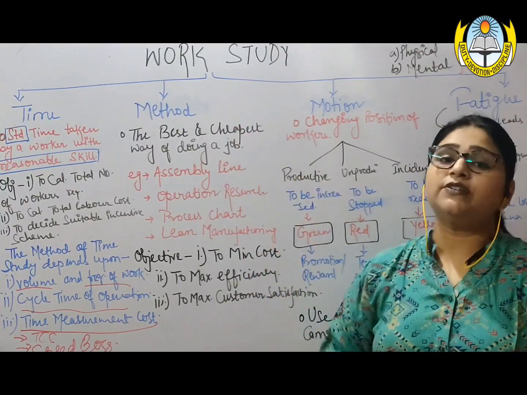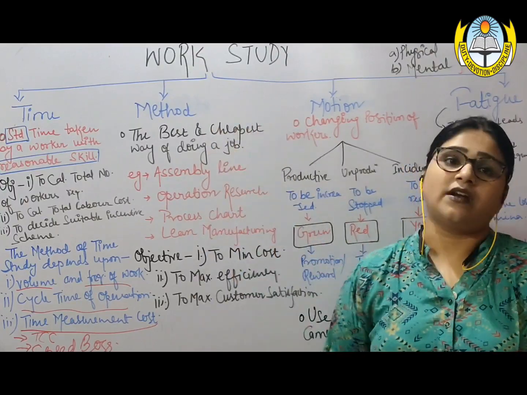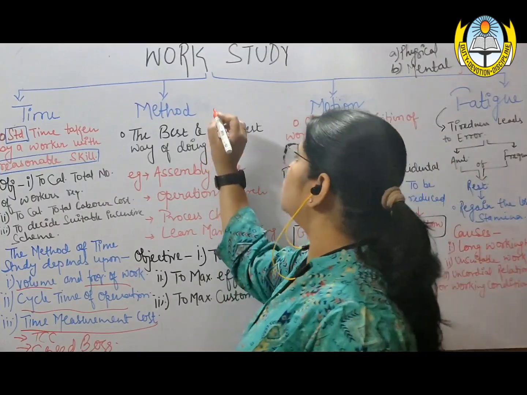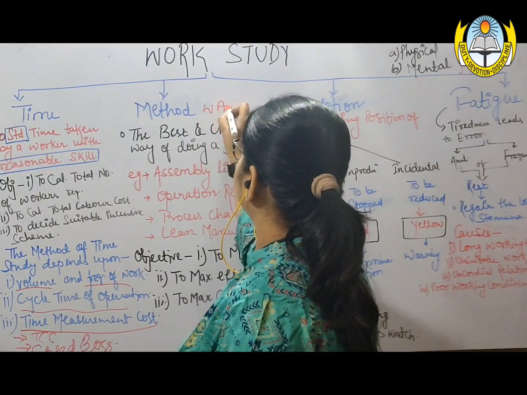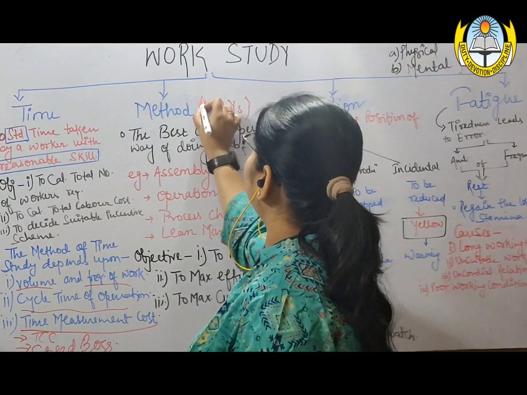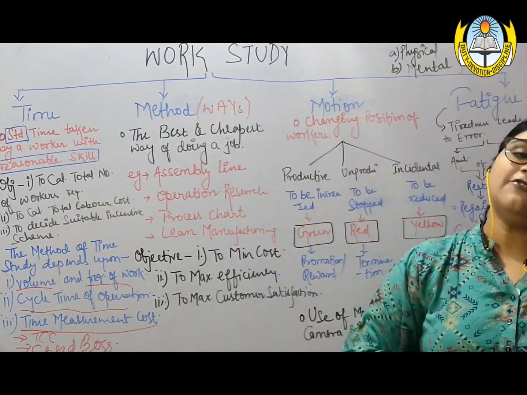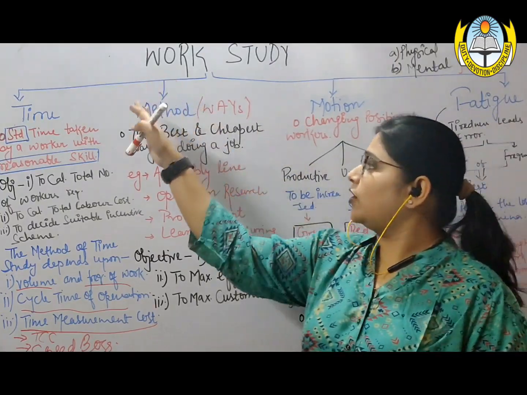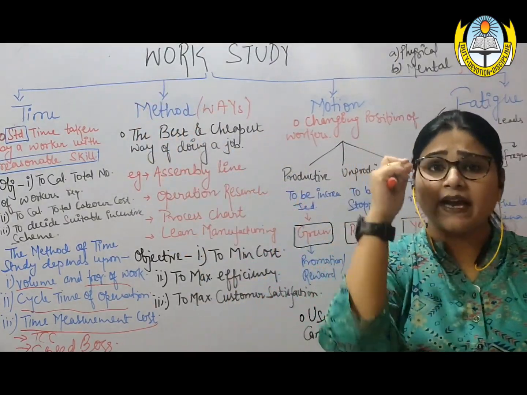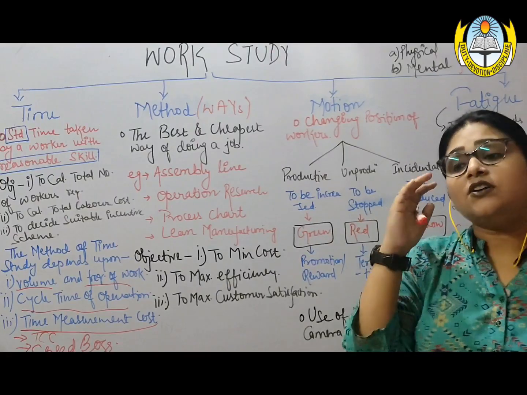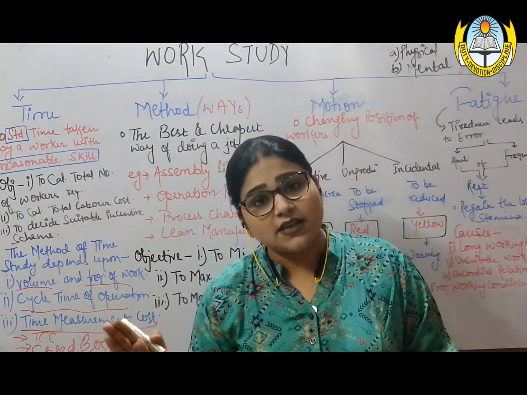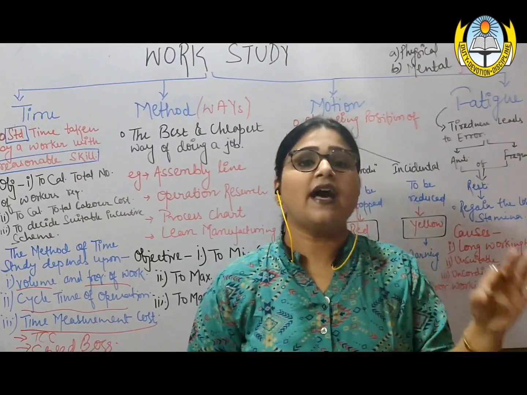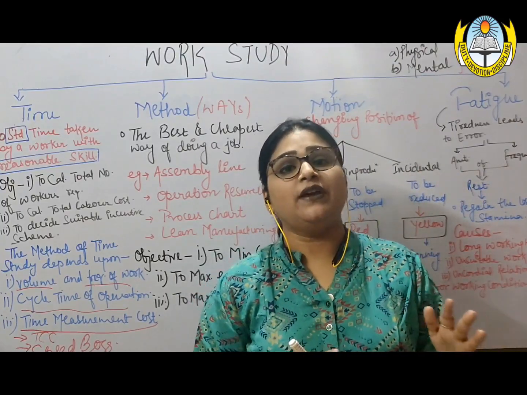Moving ahead to the next, that is method study. If you see the meaning of the word method, method is all about ways. The ways of doing different work. What are the ways of performing different tasks? So Taylor propounded that always do a scientific research, check each and every task scientifically, and then find out the best and the cheapest way of doing a task.